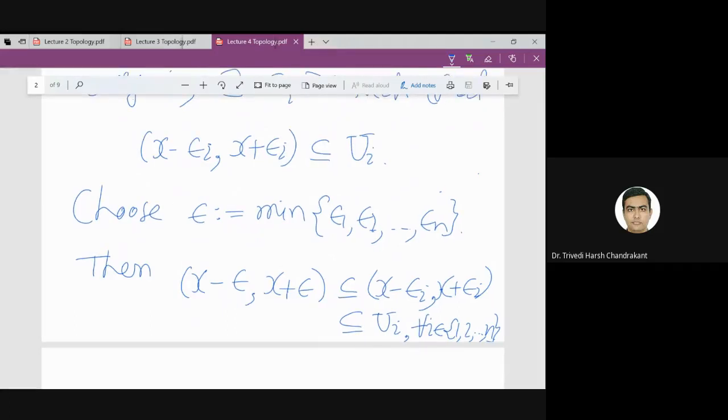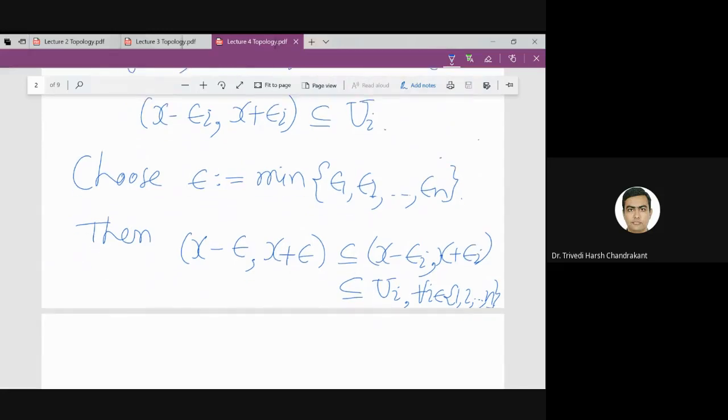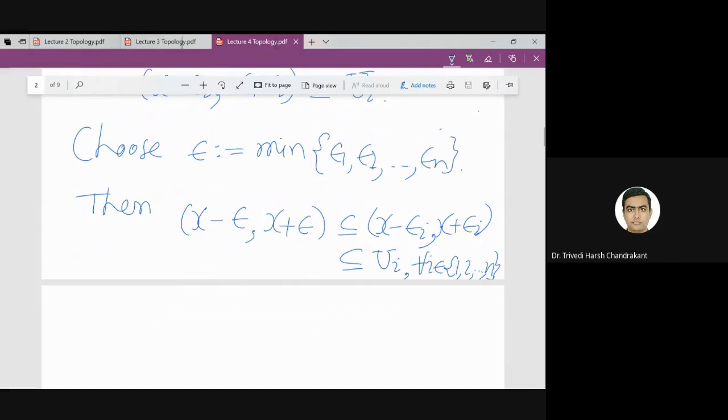Now you can see that this epsilon does not depend on i, because we have taken the minimum of epsilon_1, epsilon_2, ..., epsilon_n. So it is fixed now.